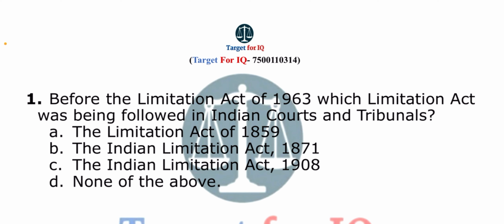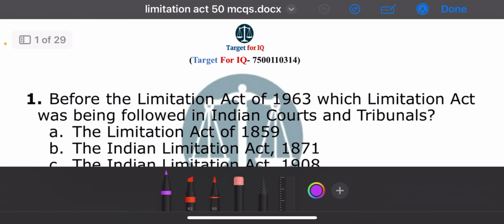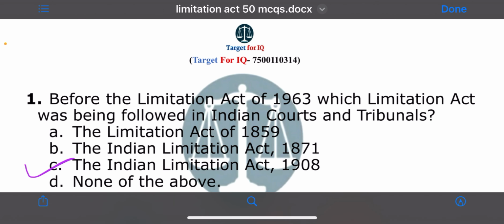Indian courts and tribunals? The options are A. The Limitation Act of 1859, B. The Indian Limitation Act 1871, C. The Indian Limitation Act 1908, or D. None of the above. The correct answer is option C. The Indian Limitation Act 1908.